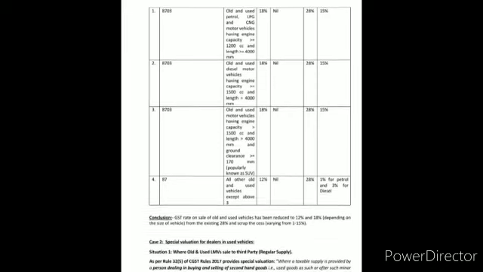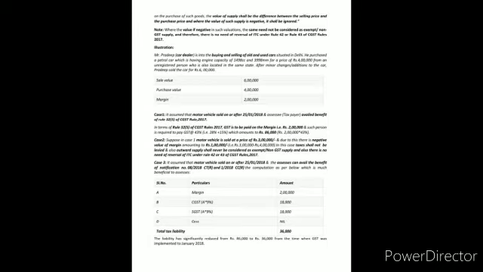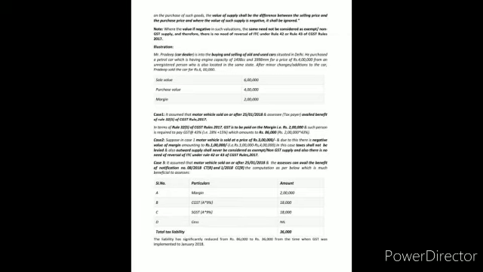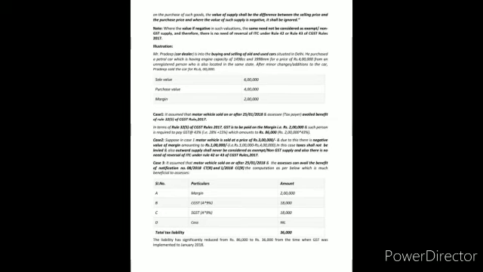Value shall be determined as follows. Value means taxable value. Value shall be the difference between sale price and purchase price, and where such value is negative, it shall be ignored. And if the value is negative, such value shall not be considered as exempted or non-GST supply, and therefore there is no reversal of ITC under Rule 42 or 43 of CGST Rules 2017.